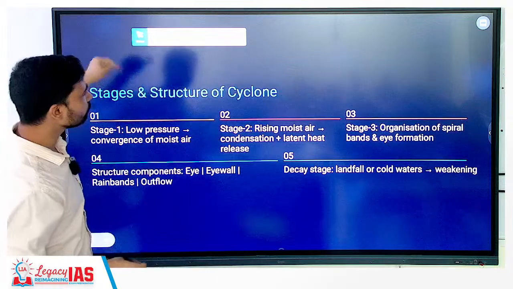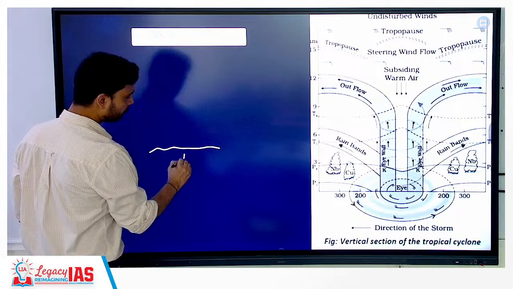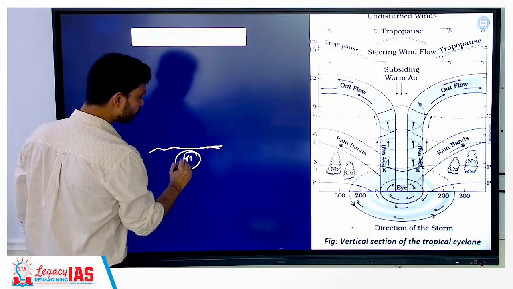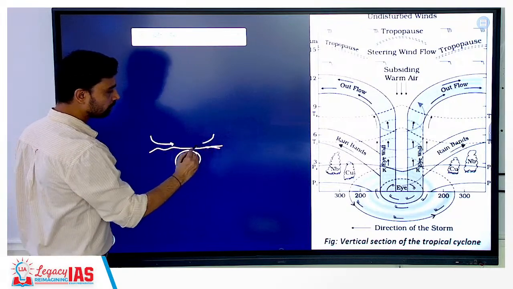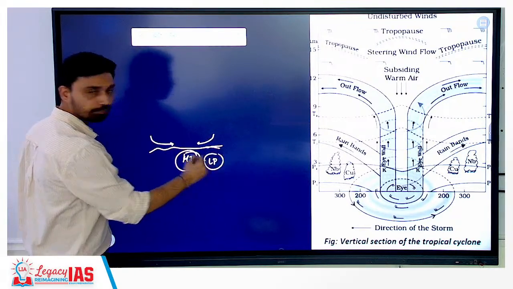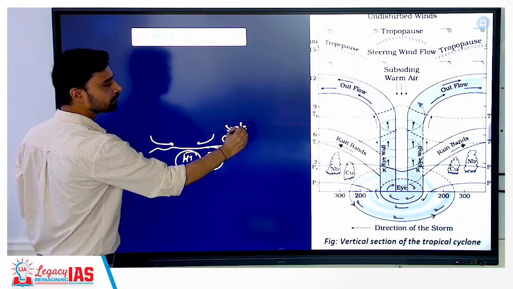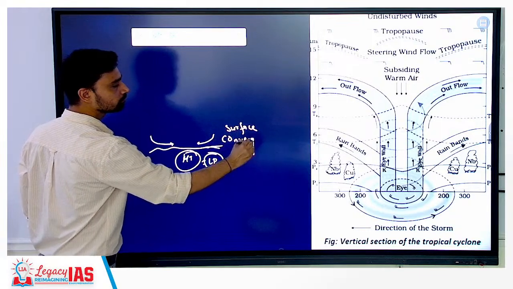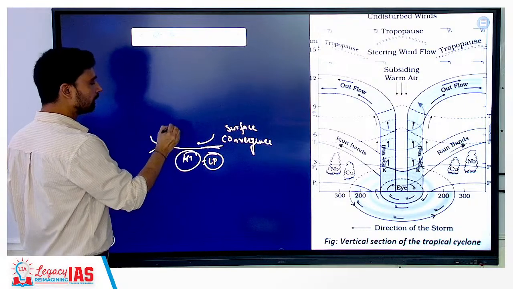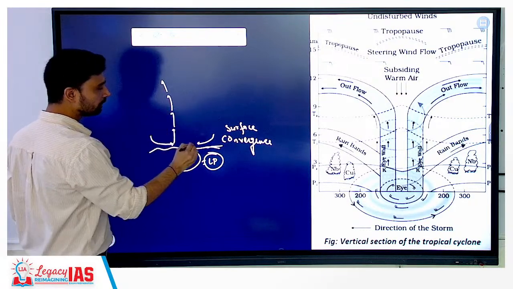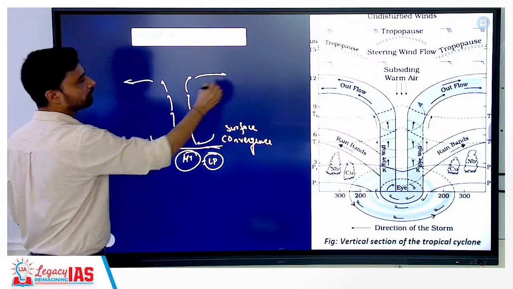Now, in stages, very simple, the same thing is given here. In the first stage, briefly, at the sea surface, what do we require? High temperature. High temperature leads to low pressure. Low pressure leads to surface convergence. Here air starts to rise, because the temperature is higher and pressure is low. Air has started to rise, then further you have the upper atmosphere.